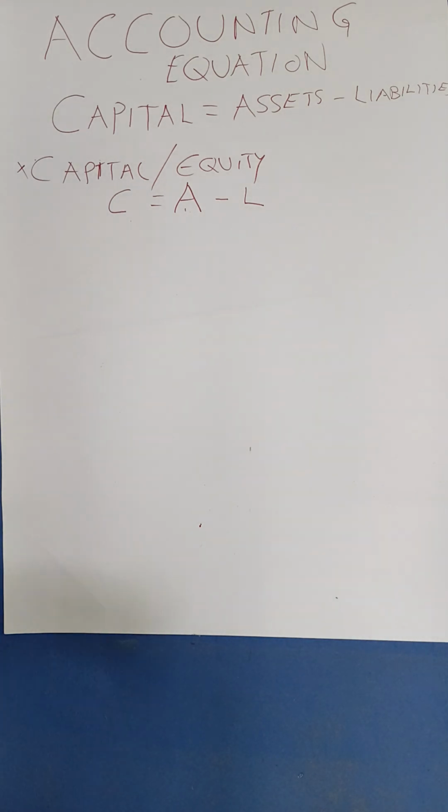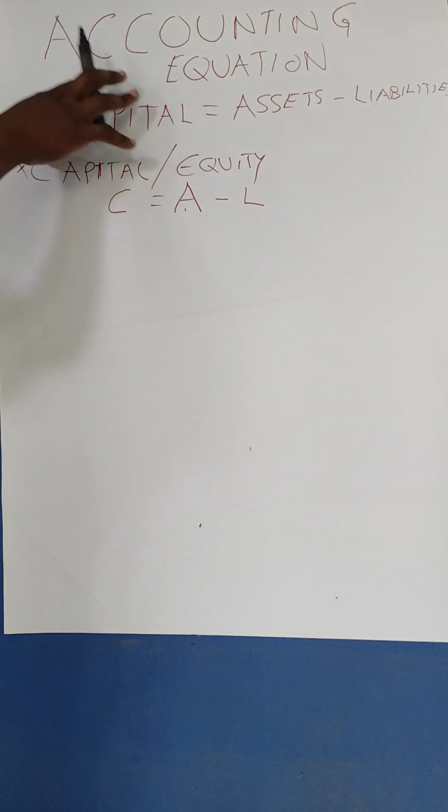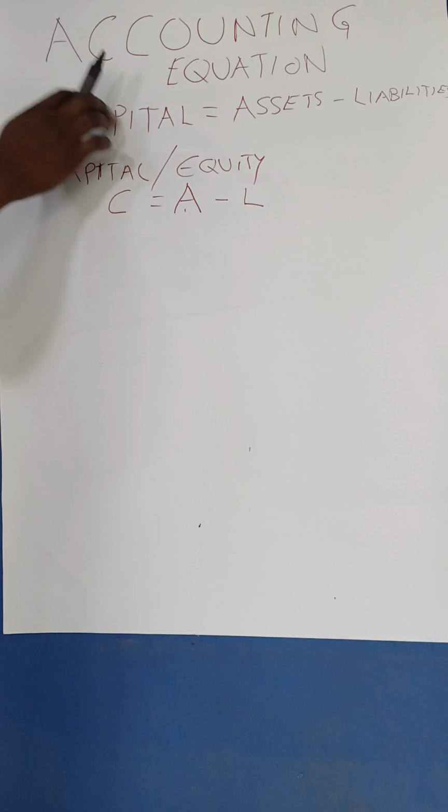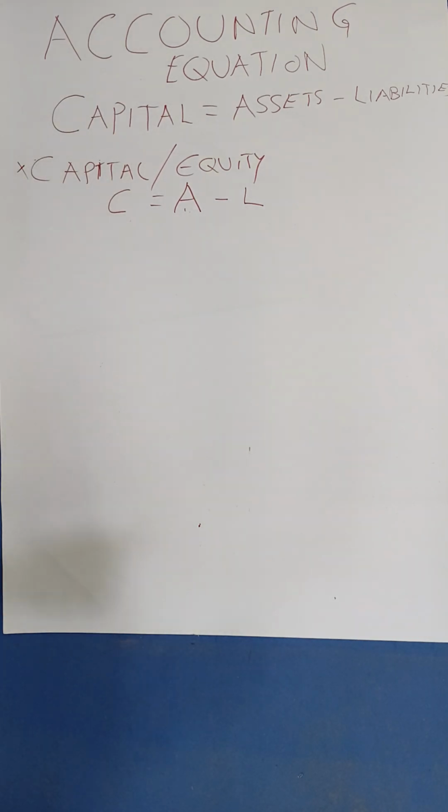Now, let's say you have been in the business for 1 year. At the end of the year, we'll come with something called the balance sheet or the financial statement. That is where we'll be able to determine the final capital, and that comes at the end of the trading period, after the withdrawals you have made, and after you have run at a profit or at a loss. Good. Now, we have known what capital is.